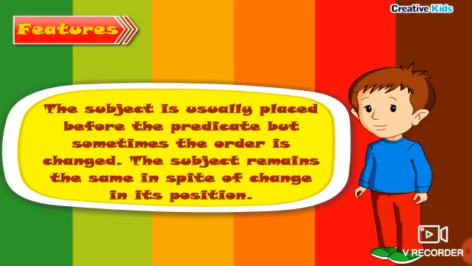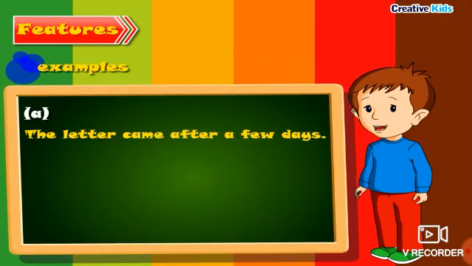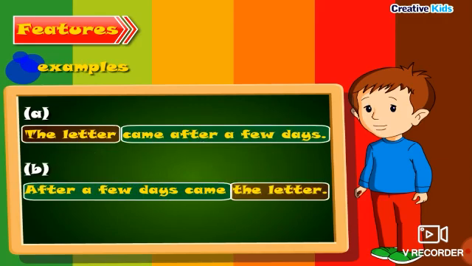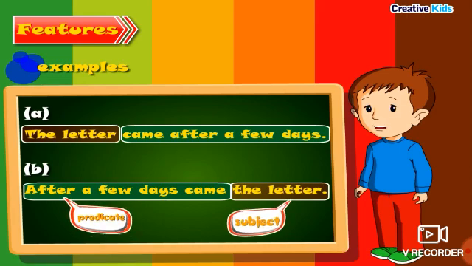Features: the subject is usually placed before the predicate, but sometimes the order is changed. The subject remains the same in spite of change in its position. Examples: the letter, subject, came after a few days, predicate. After a few days came, predicate, the letter, subject.